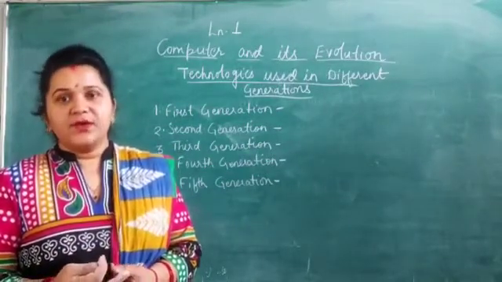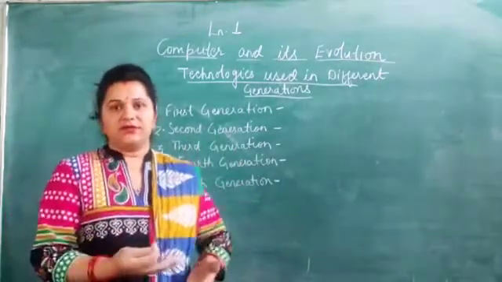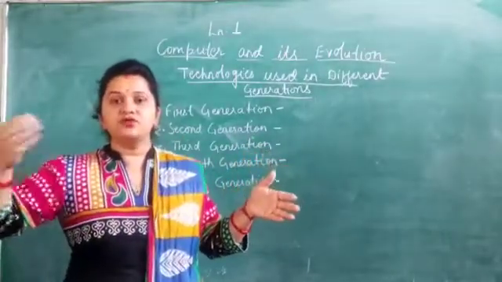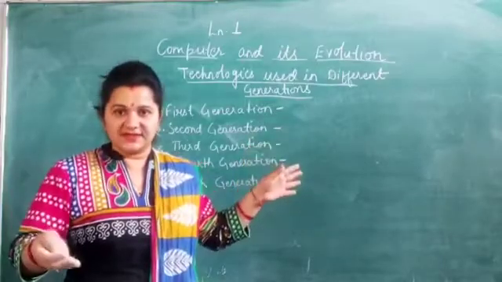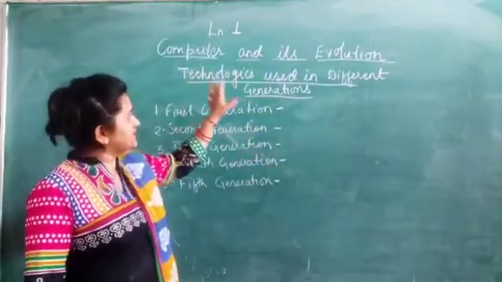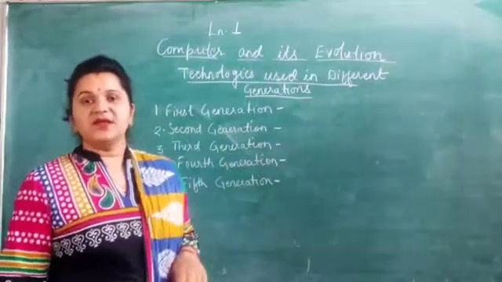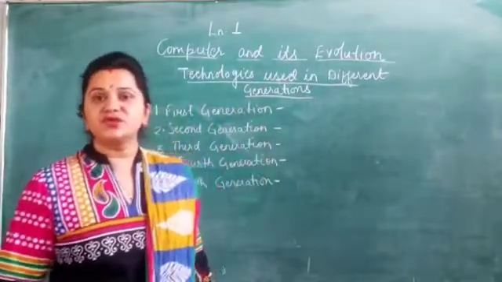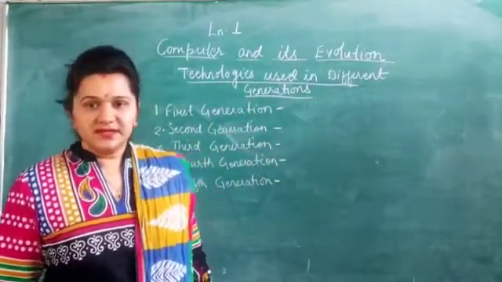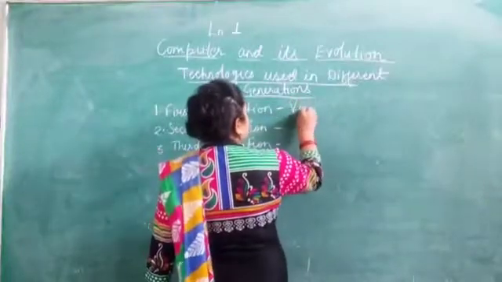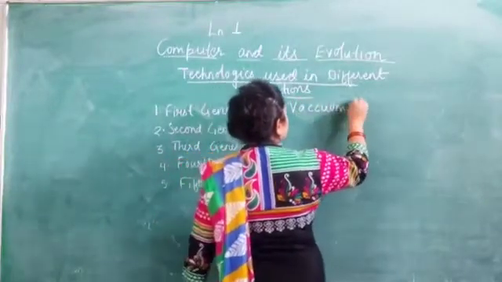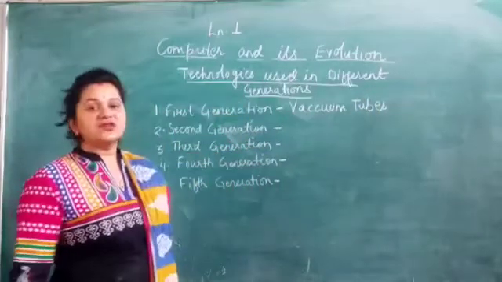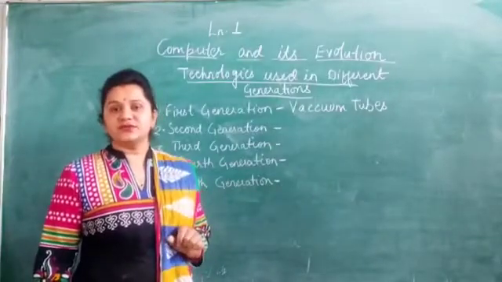Okay, now children, you have learned how the computers have changed, how the evolution of new computers, the modern day computers have come into existence. We have studied the various technologies, the various components used in those generations. So let's take a quick recap. Okay, in first generation computers, which technology was used? Yes, children, they used the technology of vacuum tubes. Okay, now in second generation computers, which main component is used?